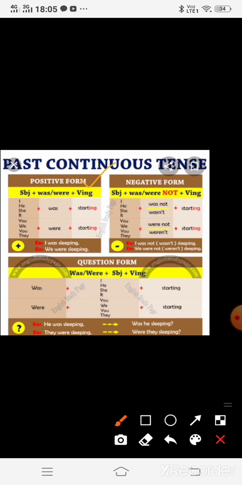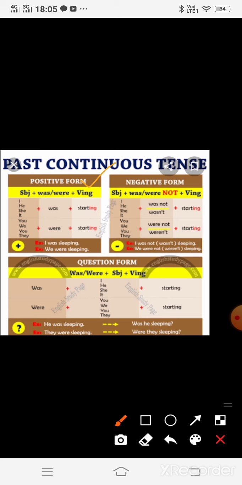Subject plus was, were plus ing word, then object. Suppose I was starting, I was playing, she was playing, it was doing, we were traveling, you were driving the car, they were helping the poor. Okay, this is the positive form.